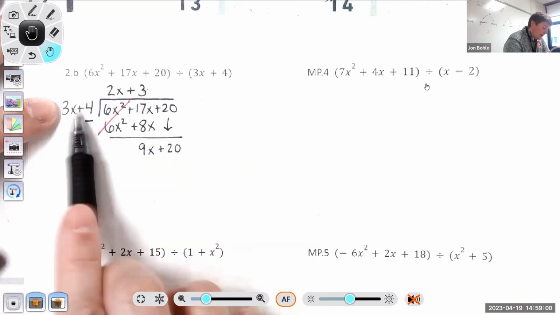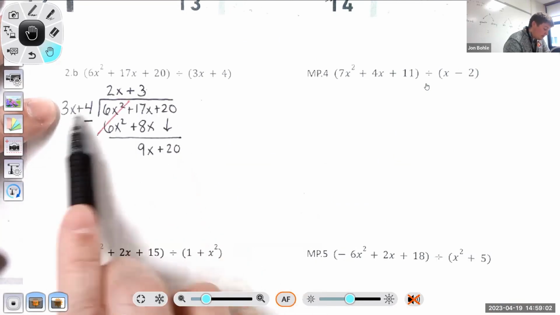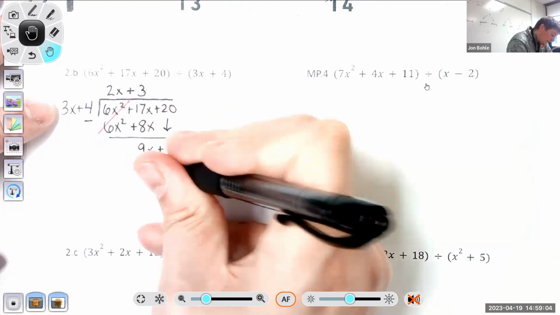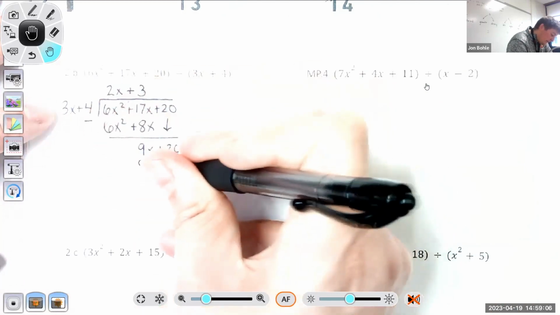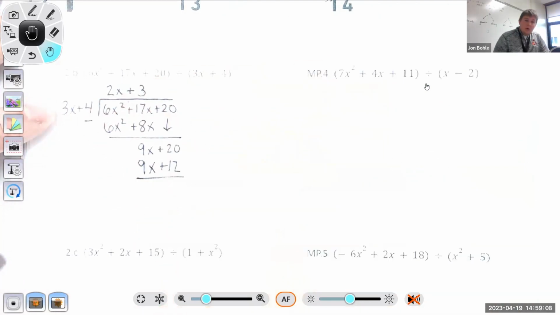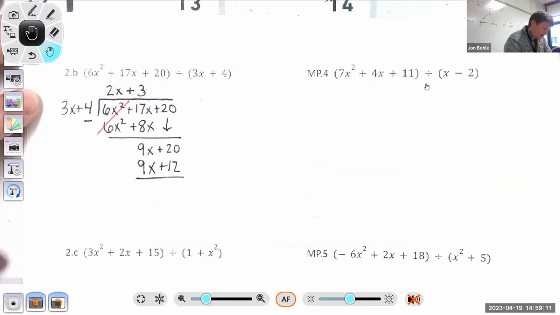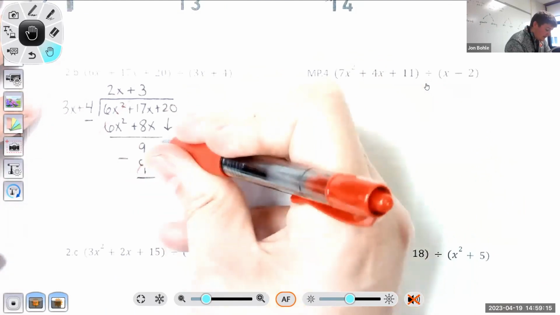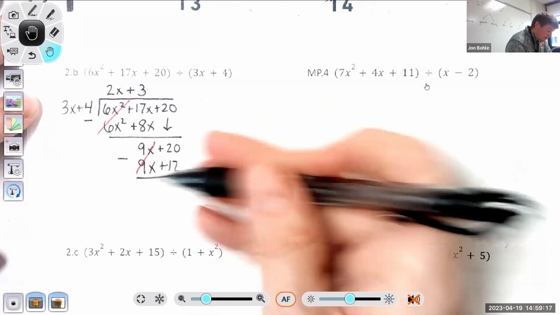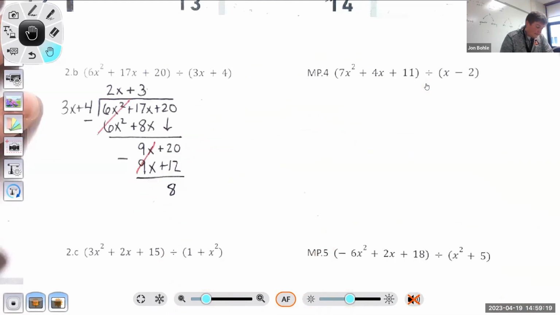And then I multiply this 3 by everything here, and we'll write it here. 3 times 3x is 9x, as we wanted. 3 times 4 is 12. Once you get that answer, again, you're going to subtract. 9x minus 9x is 0, so it cancels out. And I have 20 minus 12, which is 8.